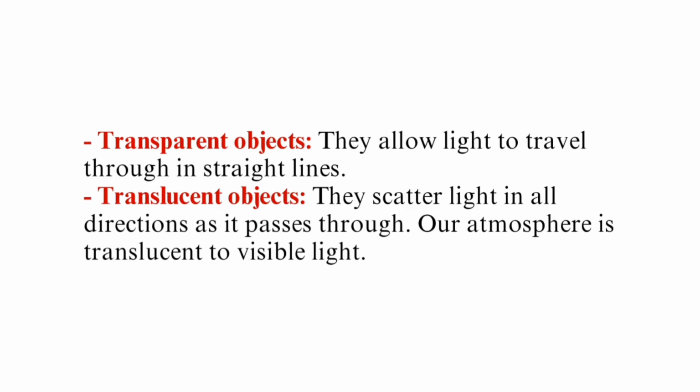Another category of objects is translucent objects. They scatter light in all directions as it passes through. A good example is our atmosphere. It is translucent to visible light. So when the sun's light comes from space and shines on our atmosphere, the atmosphere scatters the light in different directions.